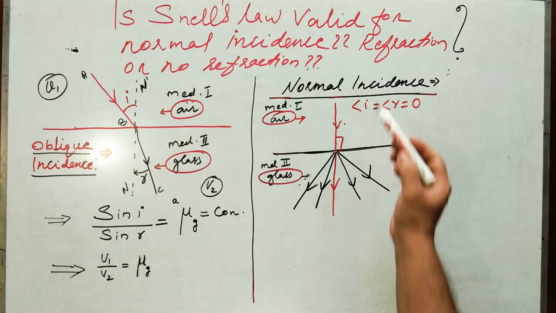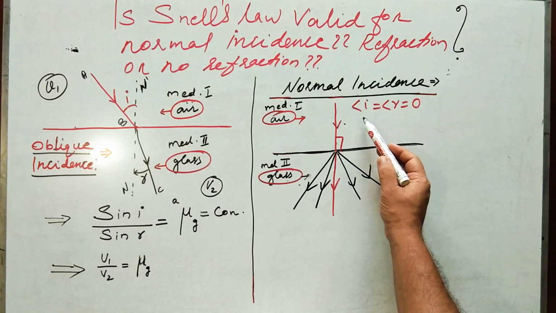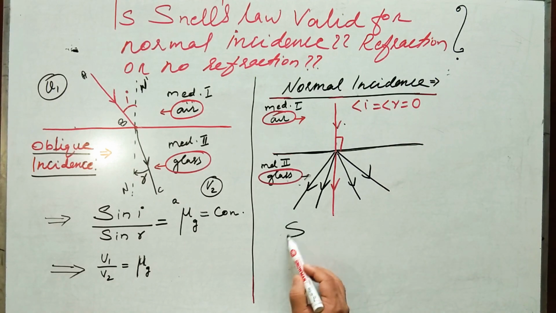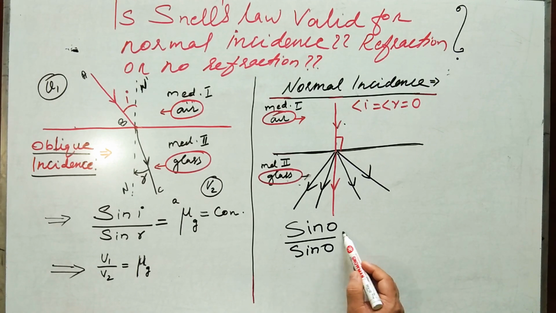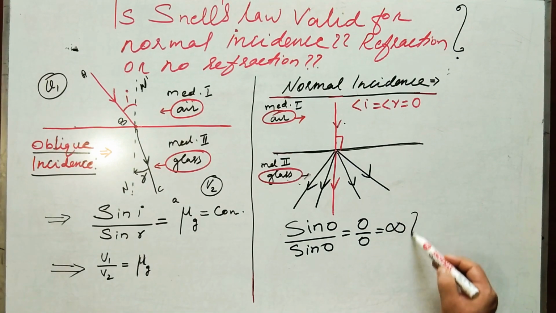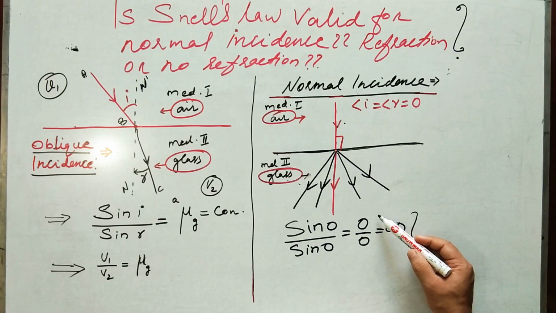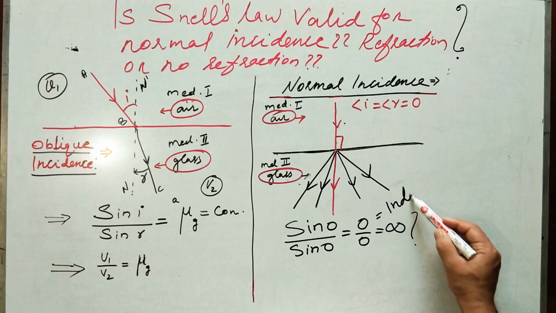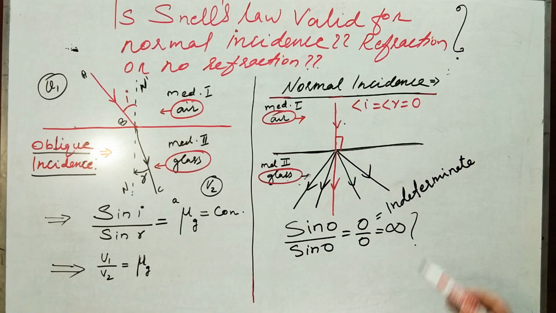Then what is the relevance of Snell's law in this context? You may ask, sir, the angle of incidence and angle of refraction are 0. Therefore, according to Snell's law, sine 0 divided by sine 0 is equal to 0 by 0, that is equal to infinity. This may be your question. Is the refractive index infinity? No, not at all. Because 0 by 0 is not infinity. It is known as indeterminate. The value of 0 by 0 is not infinity, it is indeterminate.